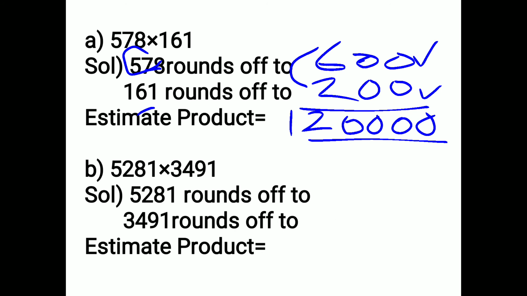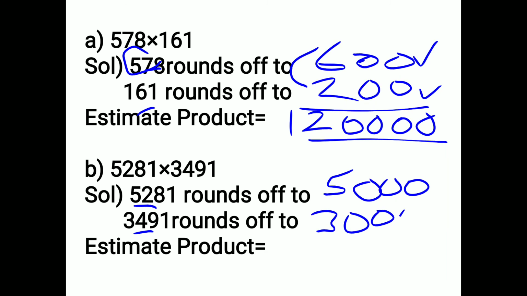Now B part, here you will see that there are 4 digits. So it means you have to round off to the nearest 1000. For the nearest 1000 you see the hundreds place, that is 2. So 2 is smaller, so 5000 will come. Clear? Now in this number you see the hundreds place, that is 4. 4 is also smaller, so this 3 will come as it is, and after that all numbers become 0 0.